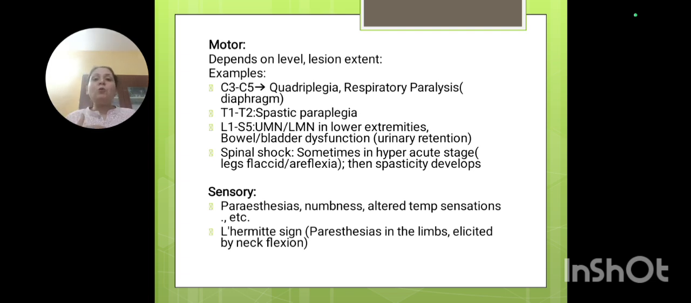If the T1, T2 level is involved, then a paraplegic presentation will be there, moreover of the UMN paraplegic type. And if it is L5, S1, there will be a presentation of UMN and LMN type, with the lower limb more involved as compared to the upper limb, and bowel and bladder urine retention will take place, and there will be a spinal shock.